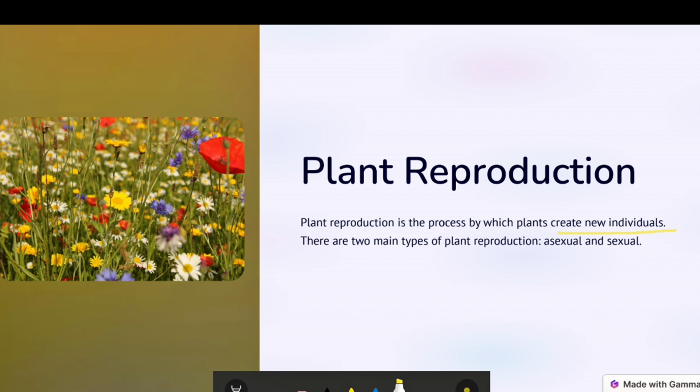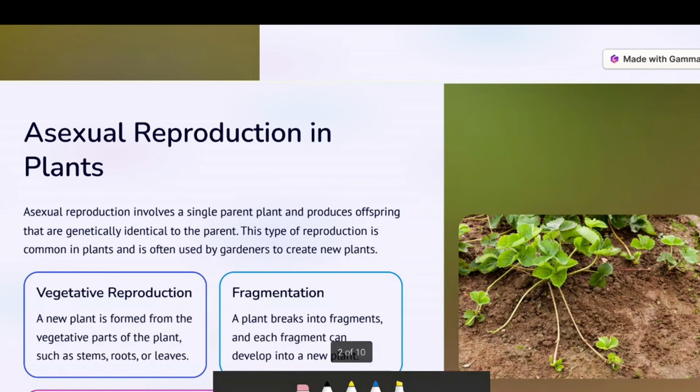Okay, so here we will see how plants reproduce in two different types. There are two types of plant reproduction, that is sexual and asexual reproduction. So what is the meaning of asexual reproduction? Asexual reproduction involves a single parent to produce offspring that are genetically identical to the parent.